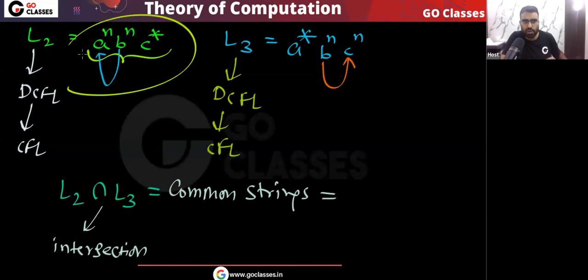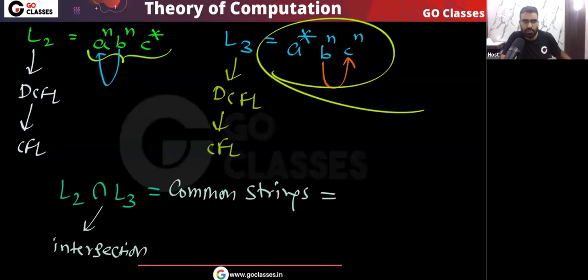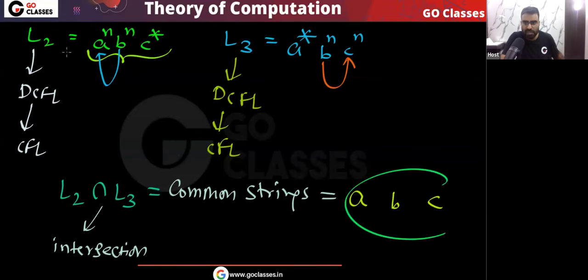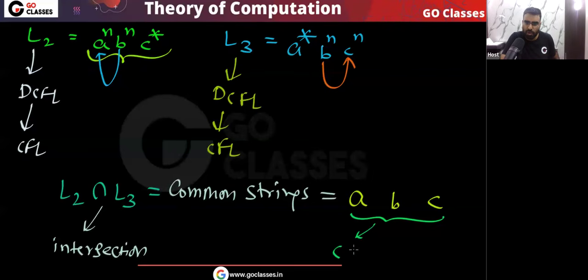Okay, notice one thing, in L2 also you have a followed by b followed by c. Yes or no? So the template of L2, that is a followed by b followed by c, and the template of L3 is also the same, a followed by b followed by c. So after a, b comes, after b, c comes. But you can see in L2 the number of b is equal to the number of a, and in L3 the number of b is equal to the number of c. So the common strings will be like this: a, b, c, where after a, b will come, after b, c will come. Yes or no? But notice one thing here, if this is a common string, then this should belong to L2 also. Yes or no? Because this is a common string, so this must belong to L2.